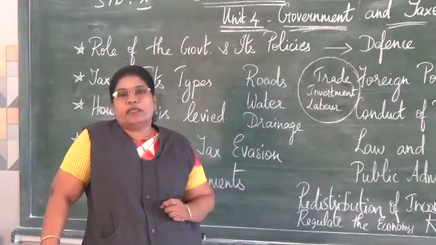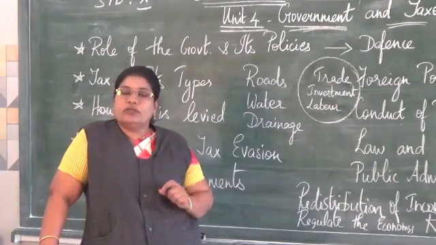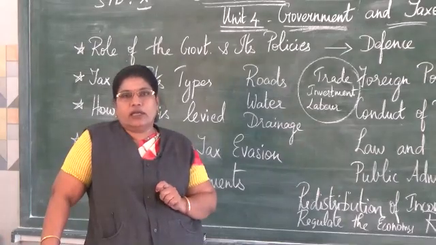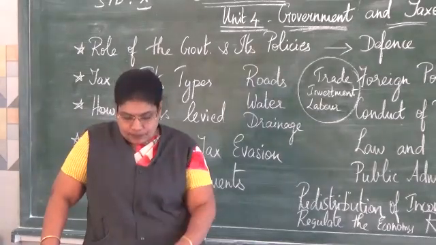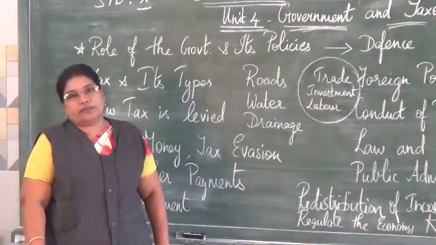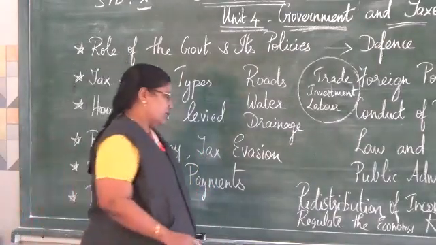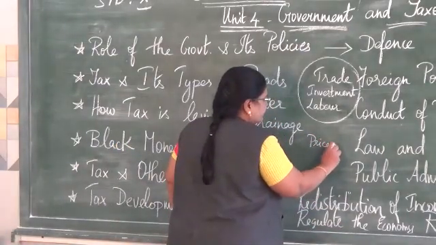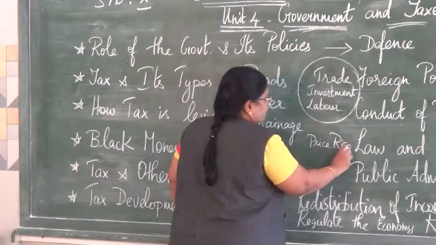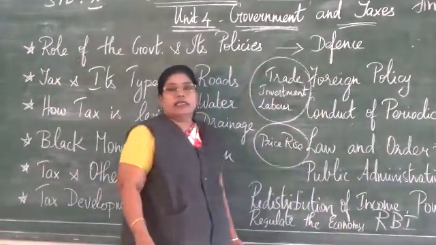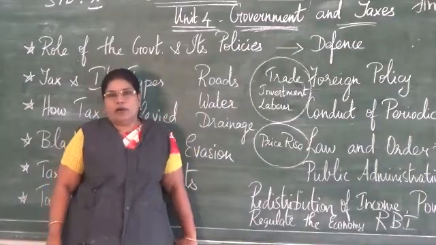Mostly the poor people are not asked to pay interest for the loan amount that they get from the banks. So the main objective is to remove inflation. What is inflation? Inflation means price rise. Sometimes there is a lot of price rise in the goods and commodities sold in the market.